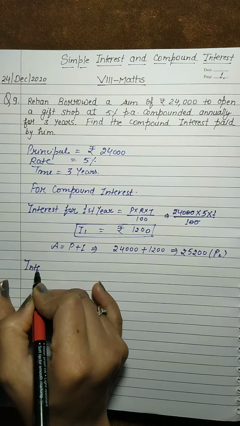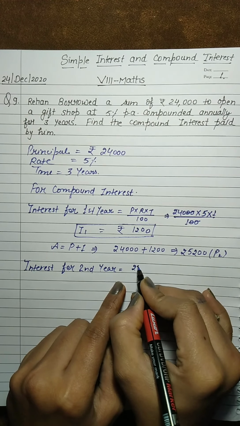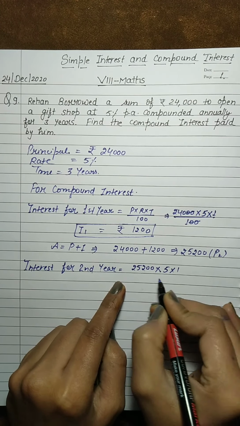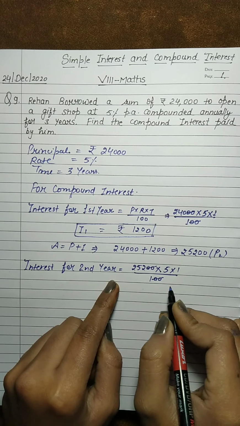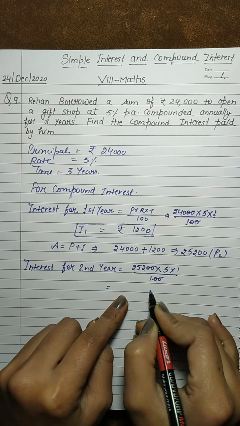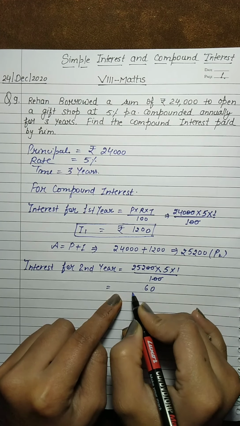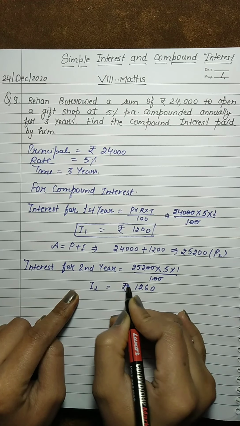Okay students, so now interest for second year. So students, that is the principal for second year into R, that means 5 and time will be 1 upon 100. Okay, 2 0 cancel by this 2 0. So students, we have 5 2 is 10, 5 5 is 25, then 26, 5 2 is 10, then 12. Okay, so that is the interest for second year.